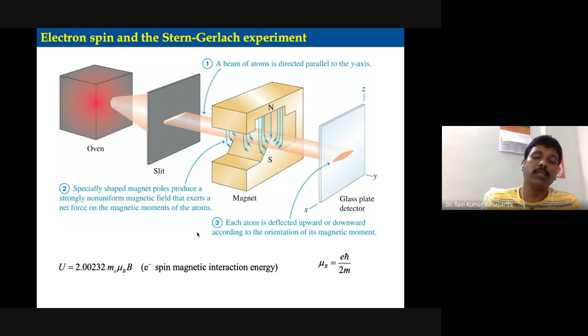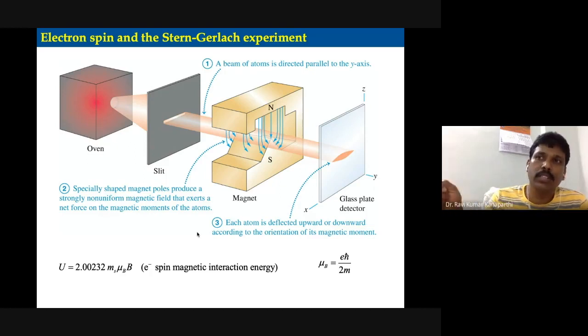Now, according to the formula which we have seen, the magnetic moment is directly proportional to the angular momentum of the orbital, or of the atom which you are discussing. For example, if the outer electron is located in an orbital with quantum number L, then it has angular momentum.